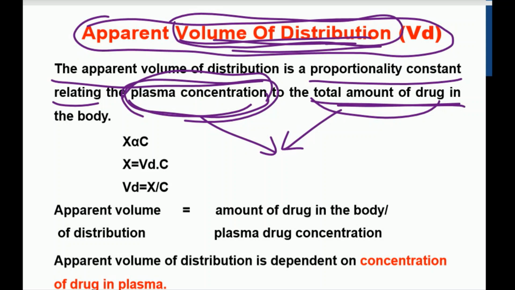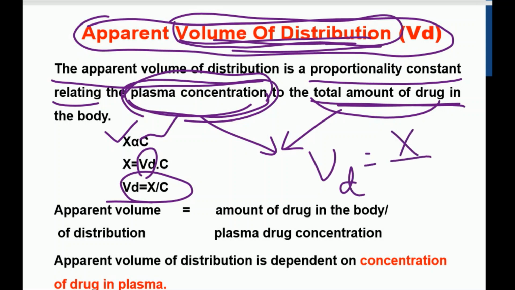We know that as the total amount of drug increases, the concentration increases. So we can write that X is proportional to C. Now when I remove the proportionality sign, we need to place the proportionality constant, and that is Vd, the apparent volume of distribution. So the apparent volume of distribution is equal to X by C. Vd is equal to X by C.